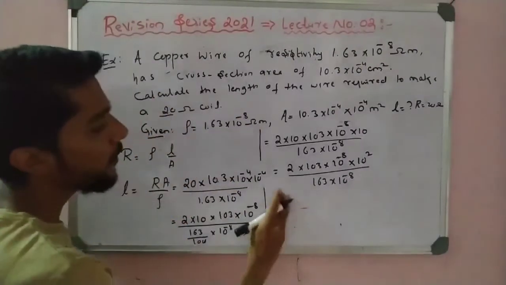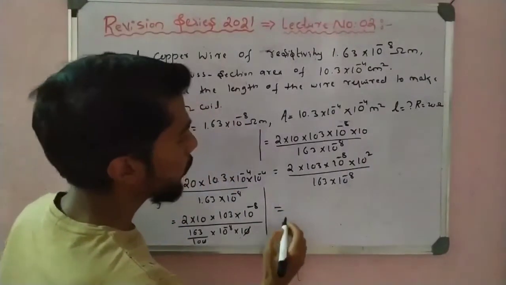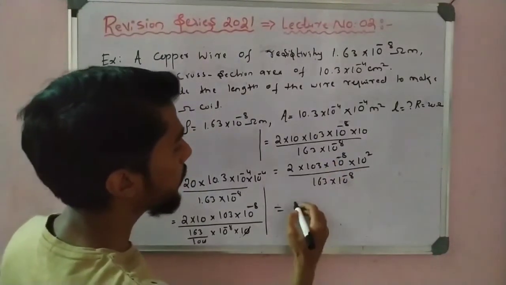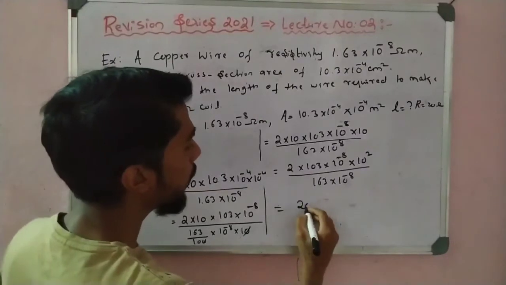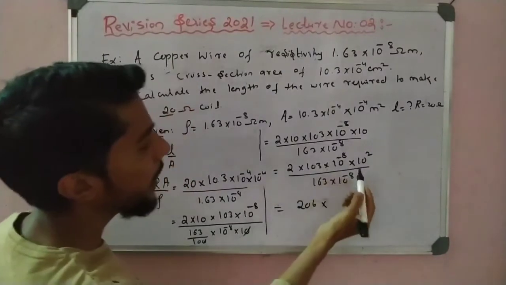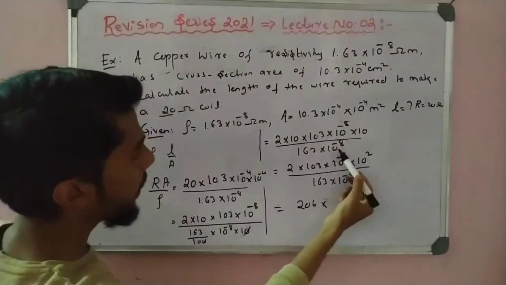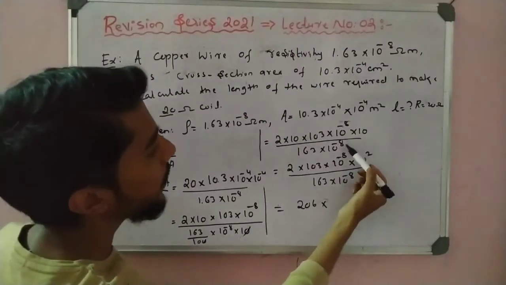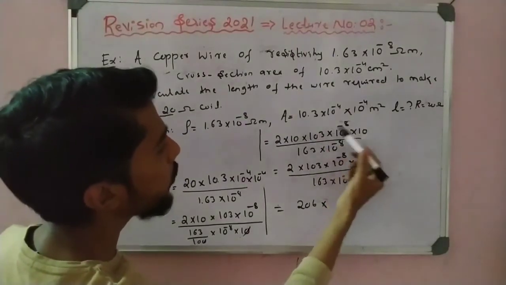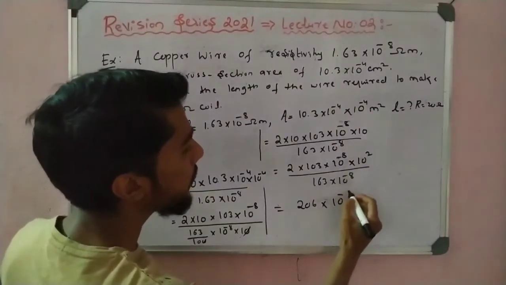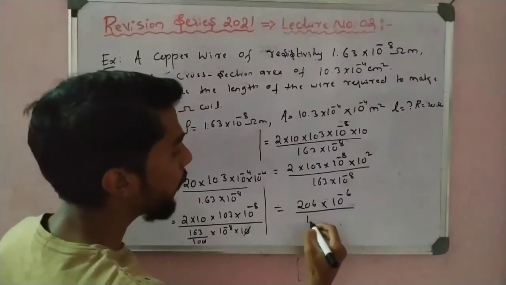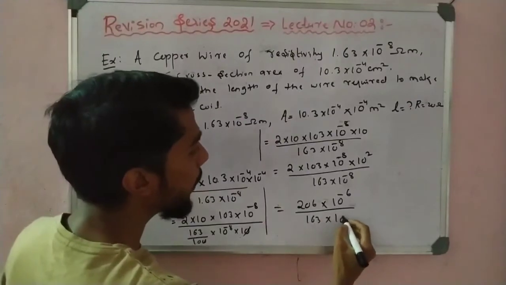Now let us see one by one. So here how much is it? 2 into 10, how much is it? 206 into 10 to the power minus 8, and here 10 to the power minus 8. This 2 is how much? 10 to the power minus 6 divided by 163 into 10 to the power minus 8.